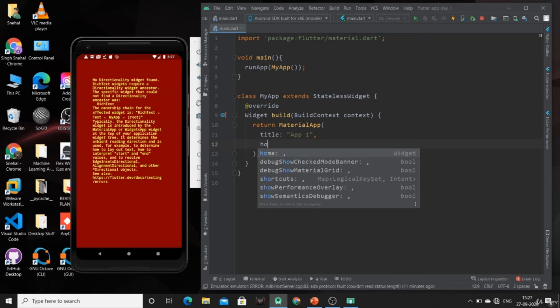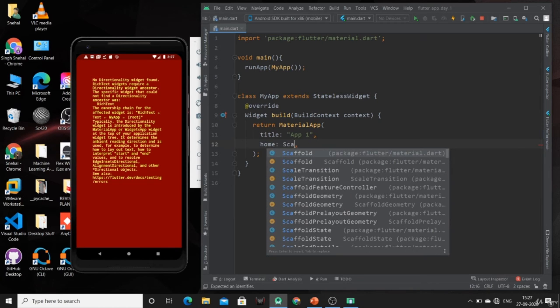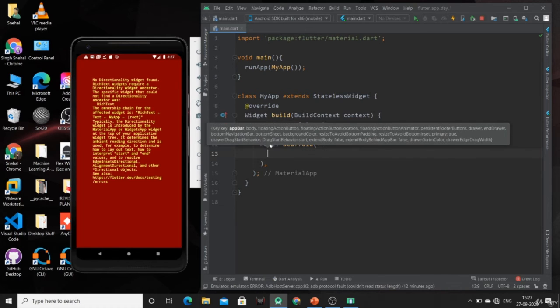Now we are creating one home page. For that, I am going to use the Scaffold widget directly. Just create this Scaffold widget. This Scaffold widget also provides us very many features. You can see the names of the properties provided by this Scaffold widget.